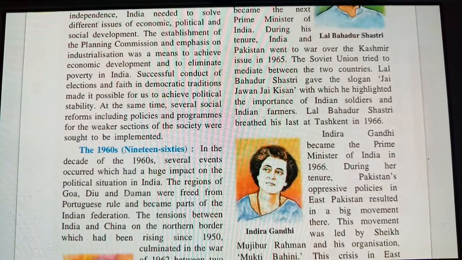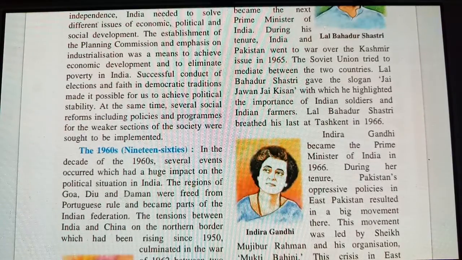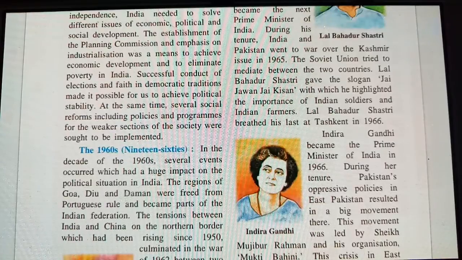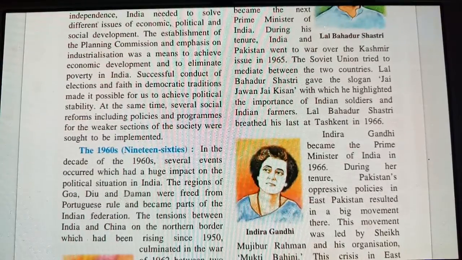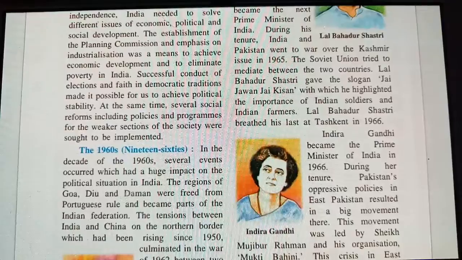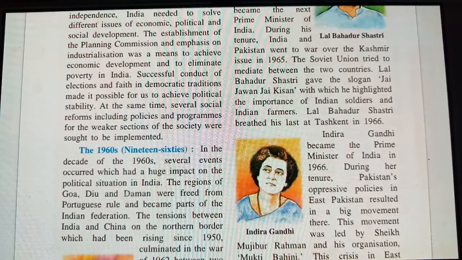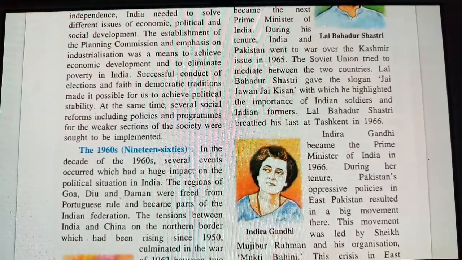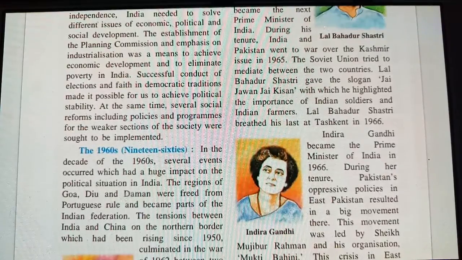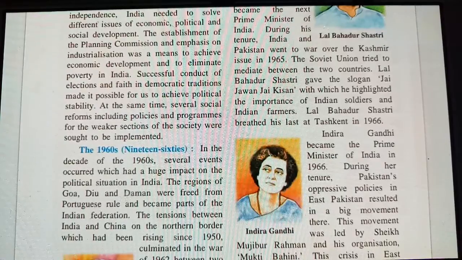Now let us see what happened in the 1960s. In the decade of the 1960s, several events occurred which had a huge impact on the political situation in India. Something was going wrong in India because of the political situation. Why? Because we have different political parties in our country, like BJP, Congress, Rashtravadi Congress. These are different political parties, but their agendas and ideologies are totally different because their thinking is different. The regions of Goa, Diu and Daman were freed from Portuguese rule and became part of the Indian Federation.